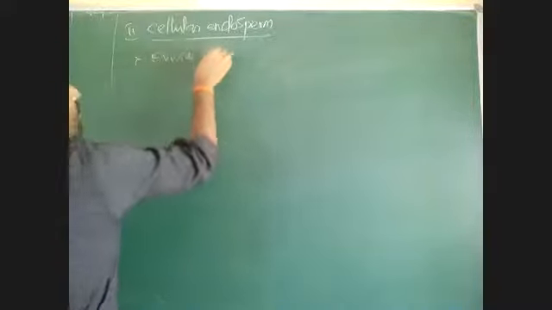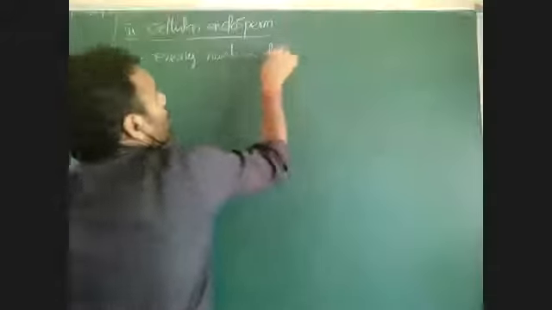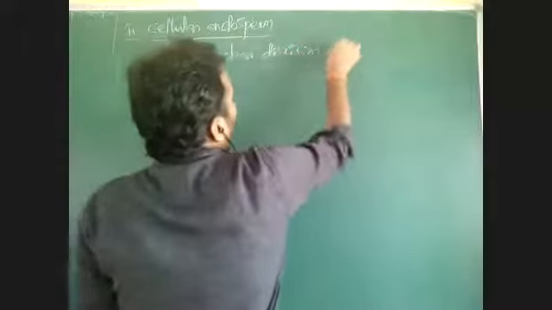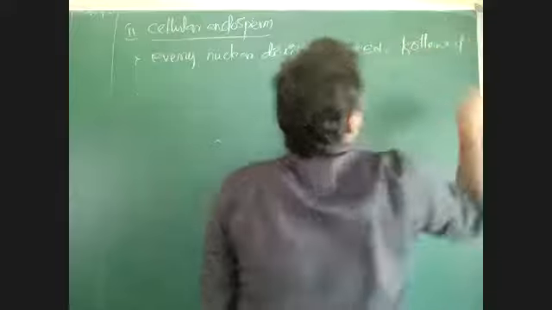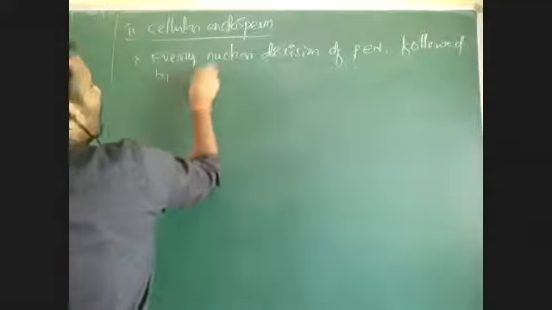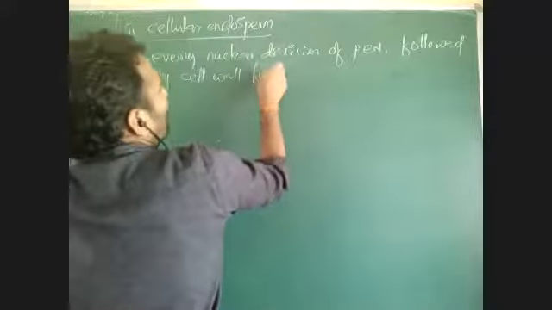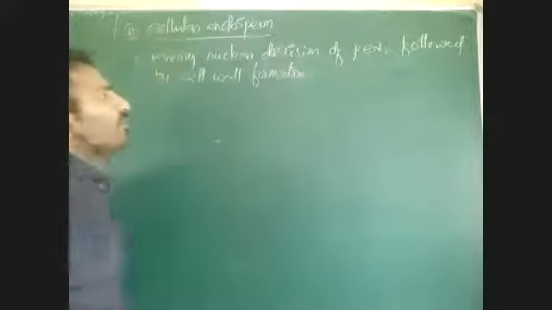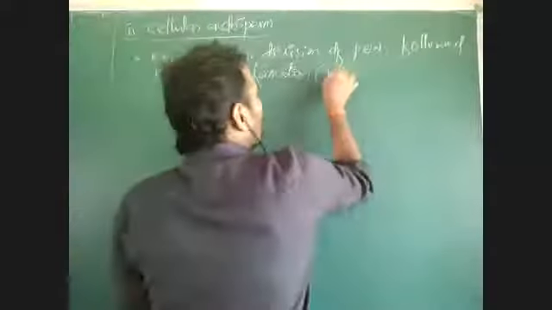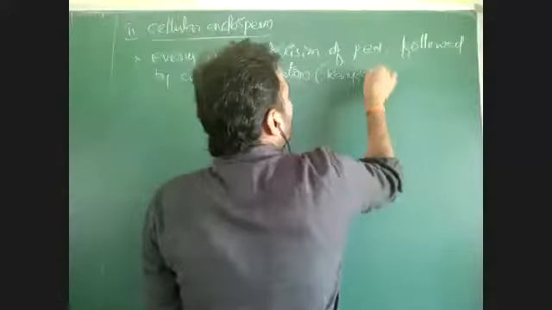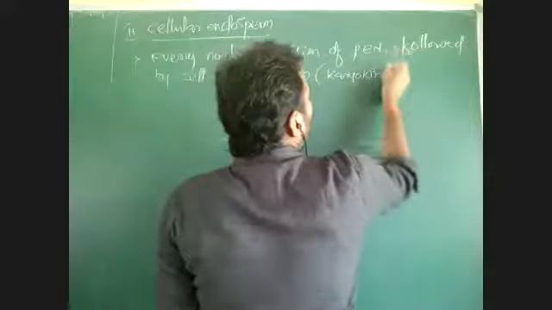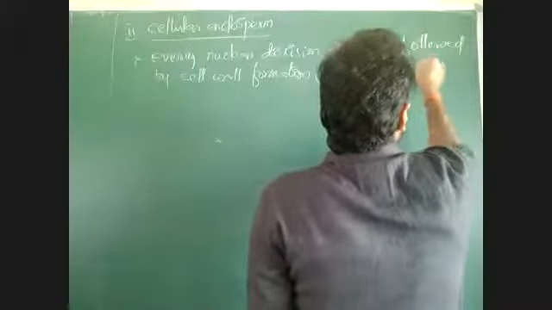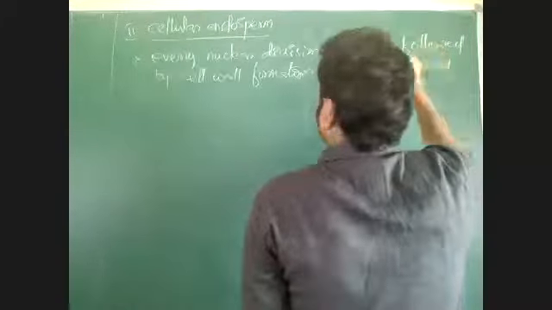Every nuclear division of the primary endosperm nucleus is followed by cell wall formation. As cell wall is formed after every nuclear division, the endosperm formed is called cellular endosperm.